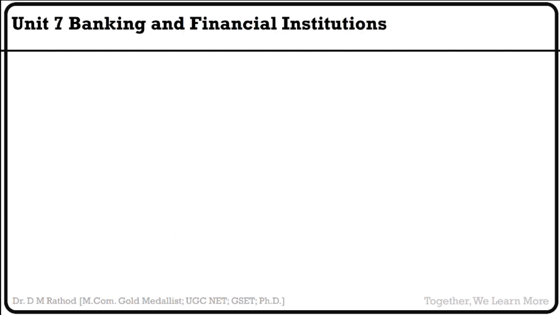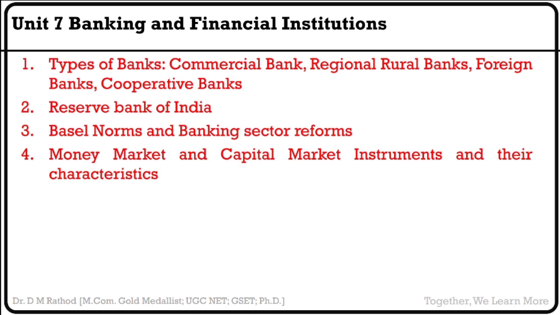Clear? See here, the 7th unit is banking and financial institution. This is divided into two. First is banking, another one is financial institution. So for banking, we have different types of banks, RBI, Basel norms, and money market and capital market instrument and their characteristics.